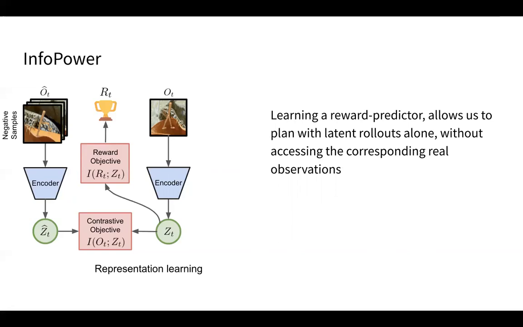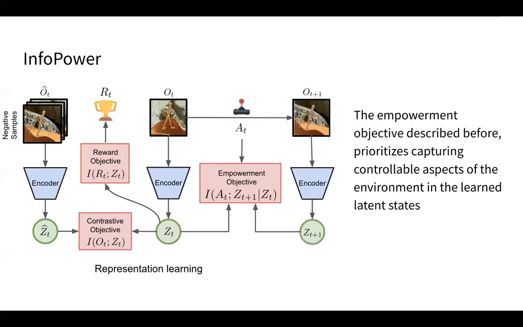We then have a reward objective that maximizes the mutual information between the learned latent representation and the reward. This is important in order to learn a reward predictor such that the agent can plan using latent representations alone without having access to the corresponding observations. Finally, the empowerment objective, as described before, prioritizes capturing the controllable aspects of the environment in the learned latent states.